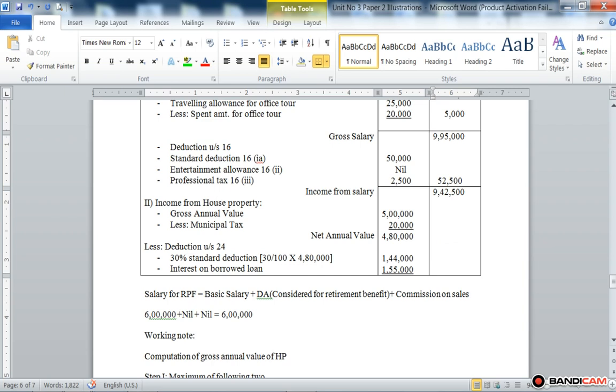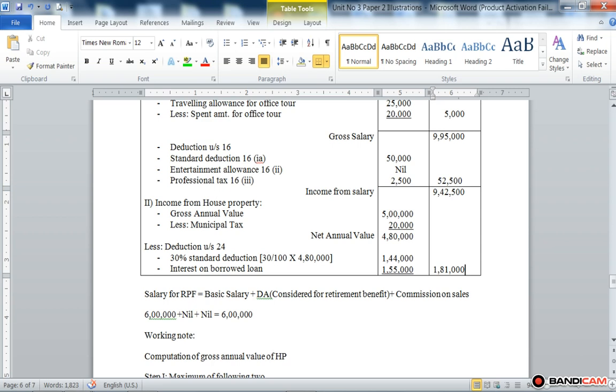Deduct this 1,44,000 plus 1,55,000 from 4,80,000 and put the remaining balance into the outer column, that is 1,81,000, which is the income from house property.